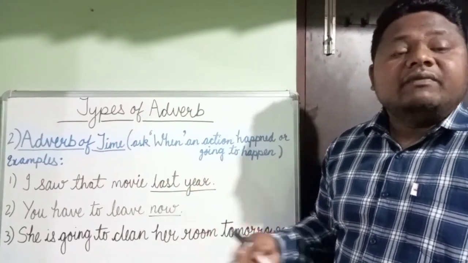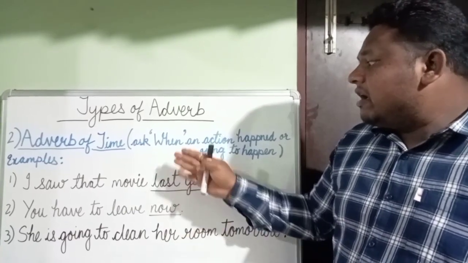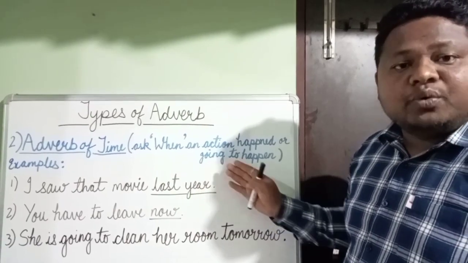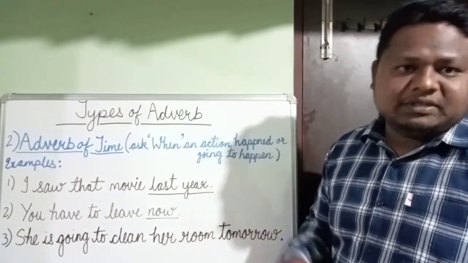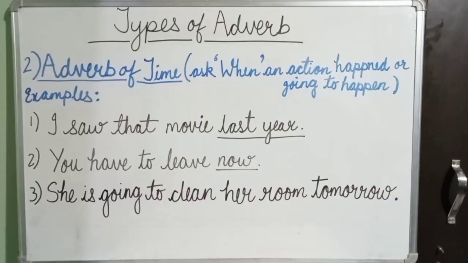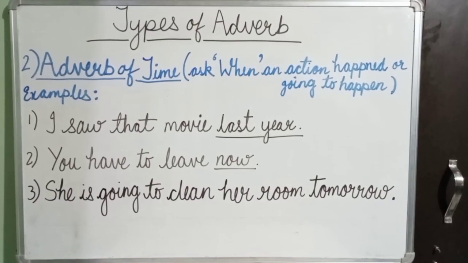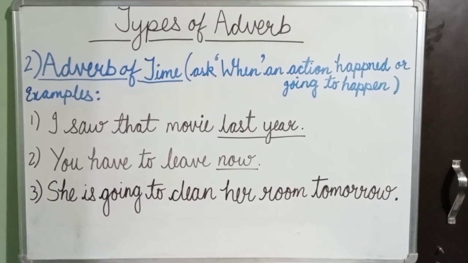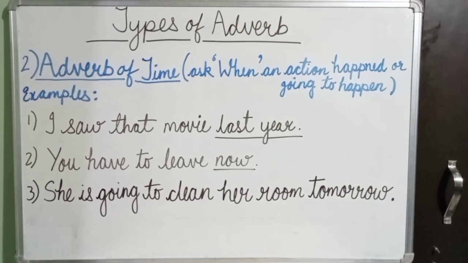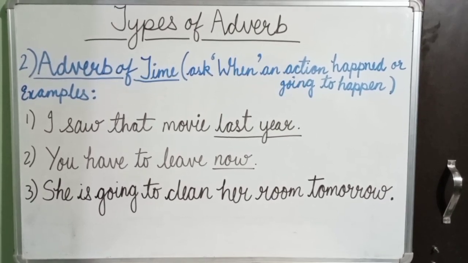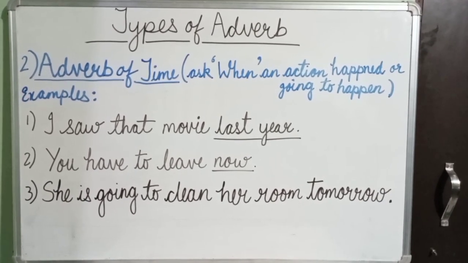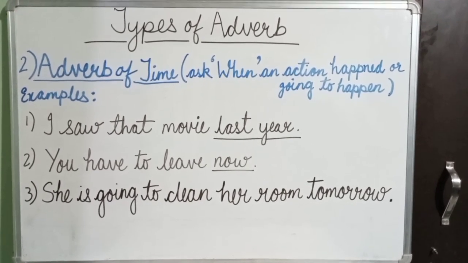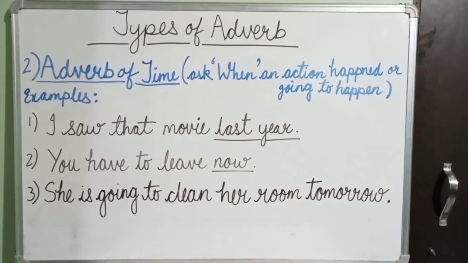Here, the words which give answer to our question when an action happened or when an action is going to happen are adverbs. For example, number 1, I saw that movie last year. Ask a question. When did I see that movie? The answer comes last year. So, last year is adverb. Number 2, you have to leave now. Ask a question. When do you have to leave? The answer comes now. So, now is our adverb.